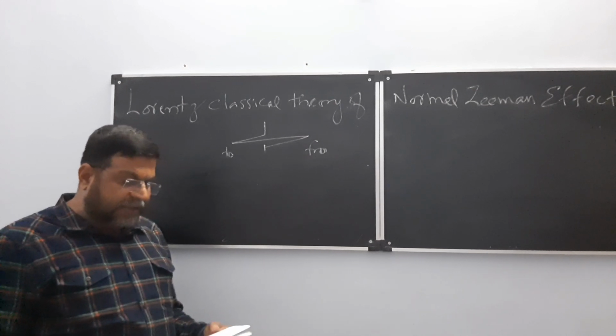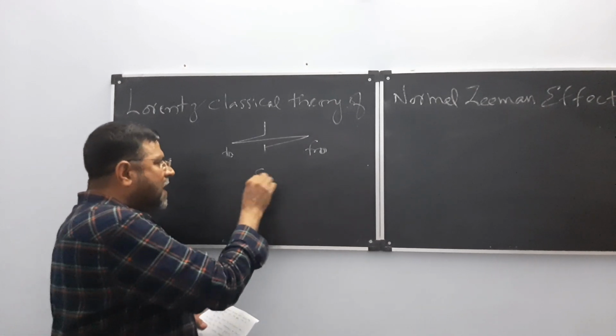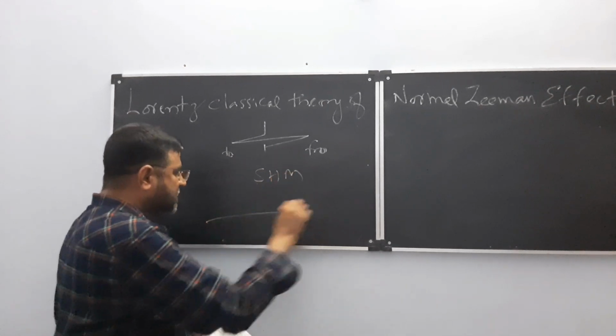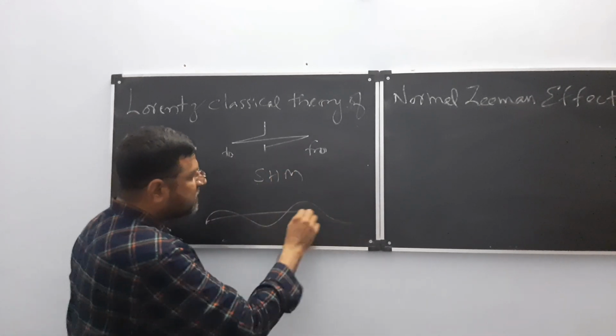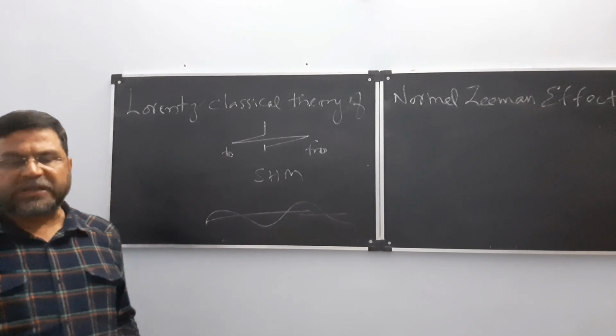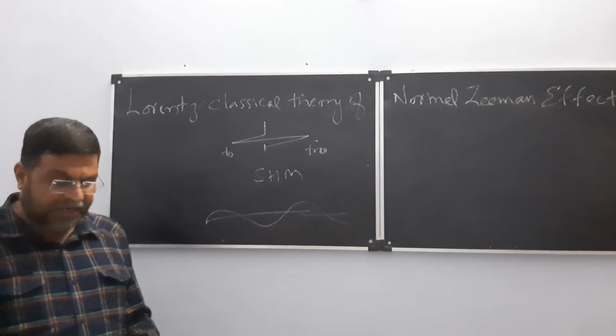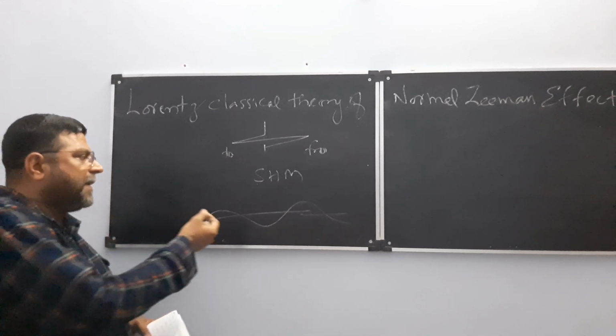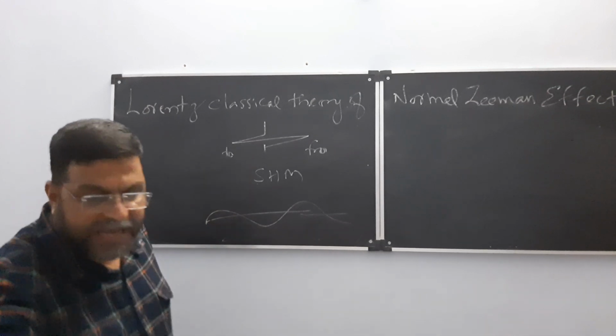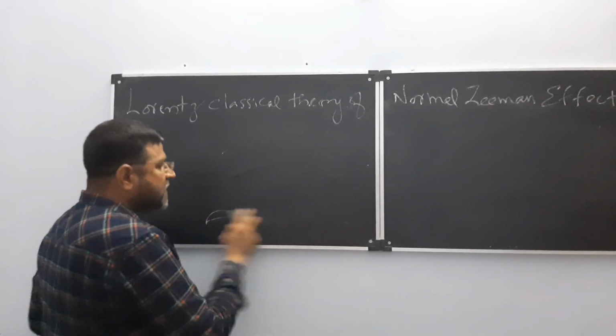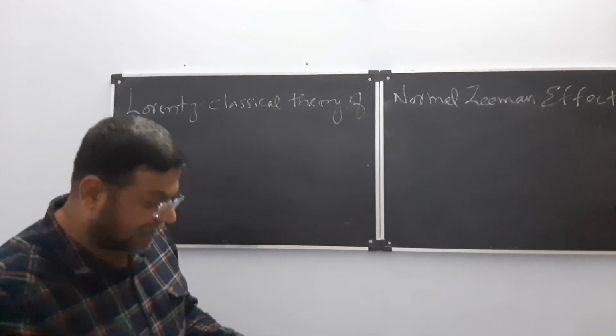Now the electron executes simple harmonic motion. That is what it will execute, simple harmonic motion. The simple harmonic motion gives rise to a spectral line.